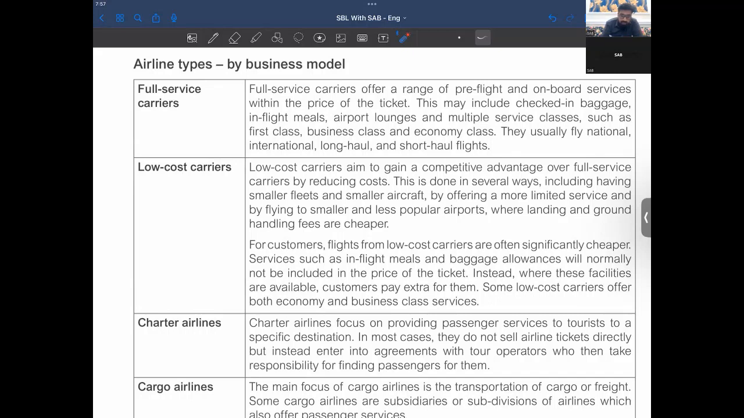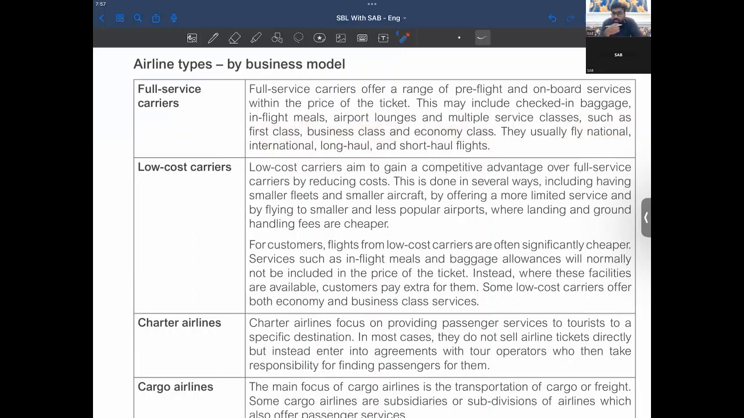So full service carriers offer a range of pre-flight and onboard services within the price of the ticket. They may include checked-in baggage, in-flight meals, airport lounges, and multiple service classes, such as first class, business class, and economy class. They usually fly national, international, long-haul, and short-haul flights. So full service carriers are basically, I would say, the bigger airlines, right? These are the bigger airlines. They have multiple service classes. The smaller airlines don't have that.